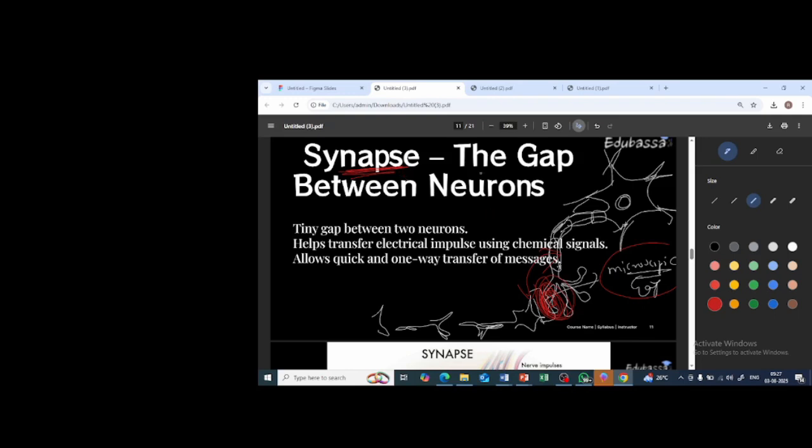What is the function of the synapse? They help transfer electrical impulses using chemical signals, which we will discuss later. It allows quick and one-way transfer of messages. So it will help to transfer the message in a single way, one way, and quickly, which we are going to learn further. Do not worry about that, we will definitely learn about it.